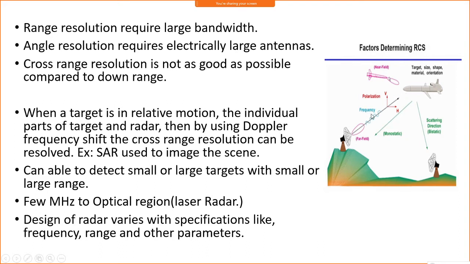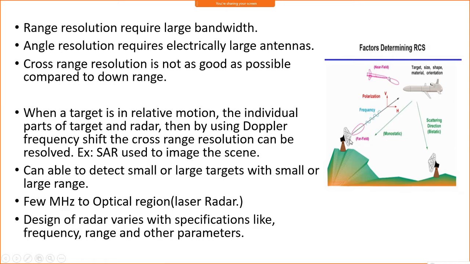And the frequency, as I said, whatever the design frequency we need to send the signal at, that frequency dependency will be there, so that is also one of the important factors. And there are two types of target detection radar systems.